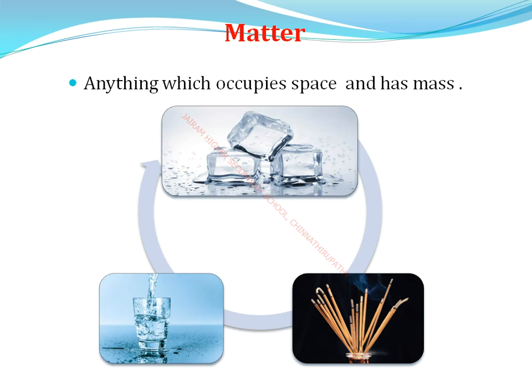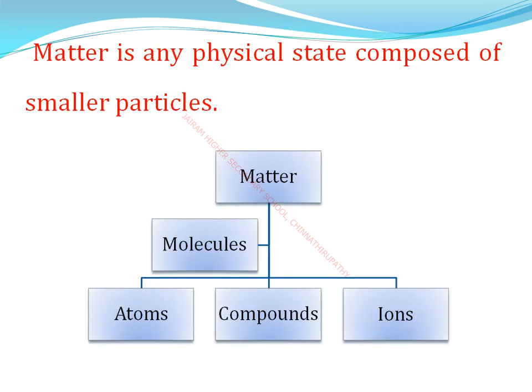So what are the three types? Solid, liquid and gas. Okay, next is atoms. Atoms are very small particles that exhibit all properties of that element, so they may or may not exist independently. Next, molecules.